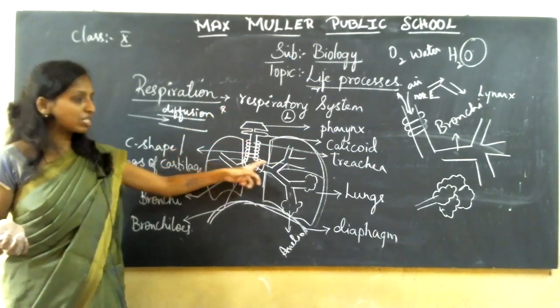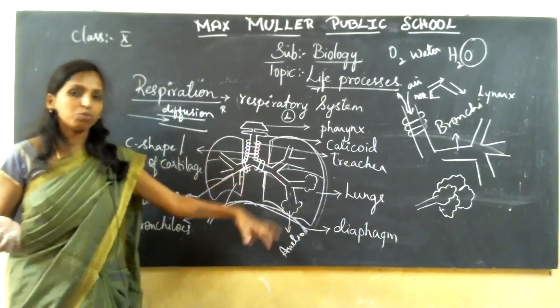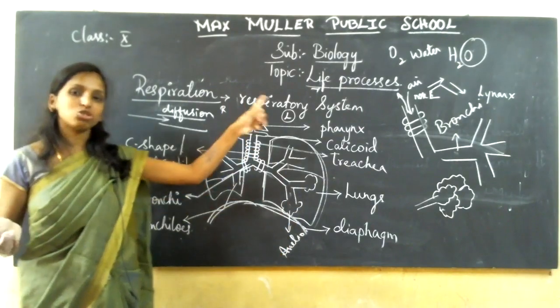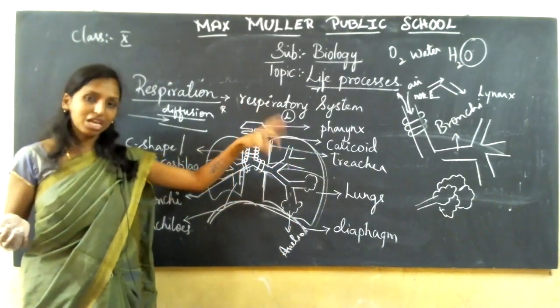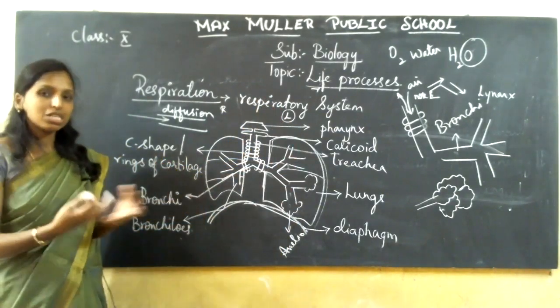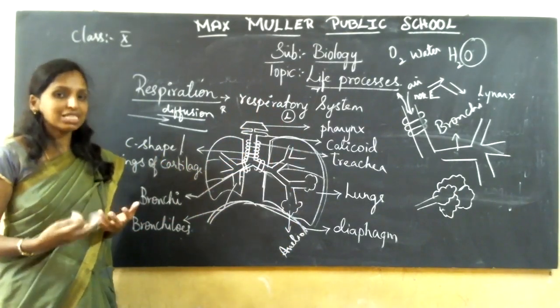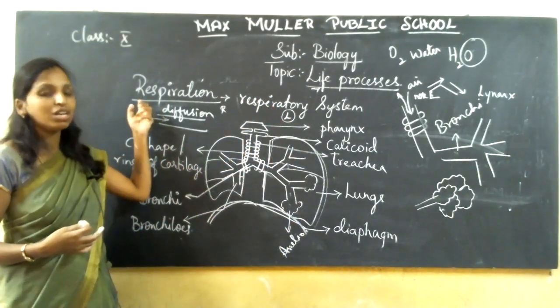Once in the trachea, it reaches your bronchus again, and again the purification takes place. Once the purification has taken place, it reaches your heart again. Then again deoxygenated blood enters your lungs. So this is how the exchange of material and the exchange of gases takes place in the process of your respiration.